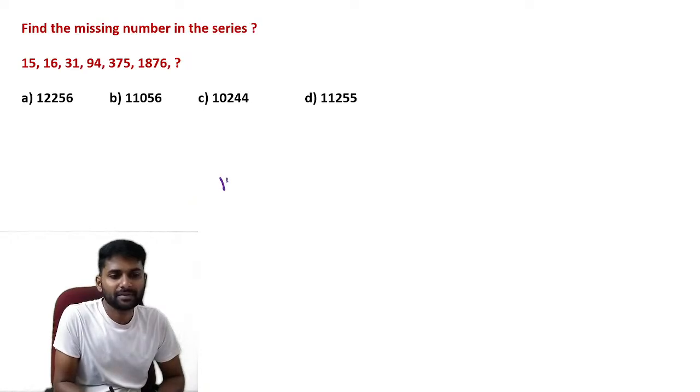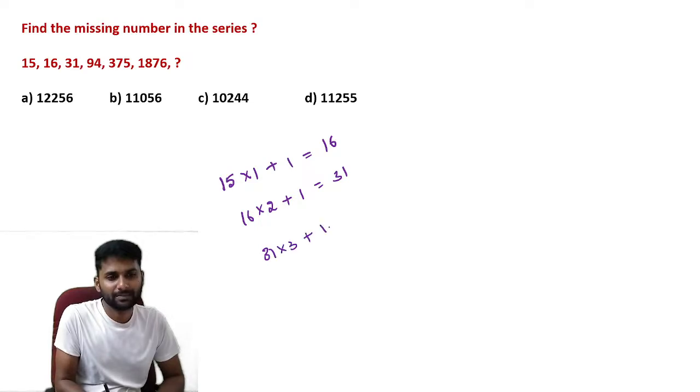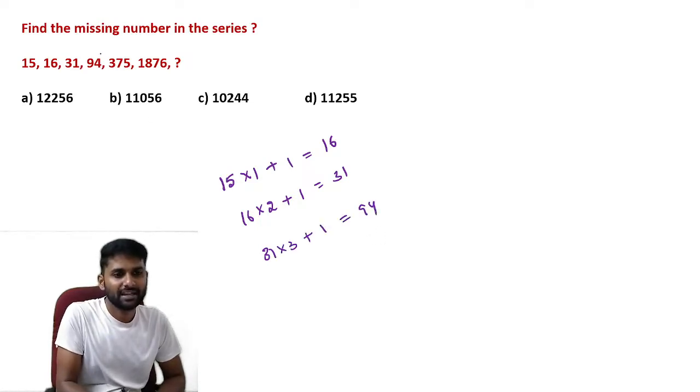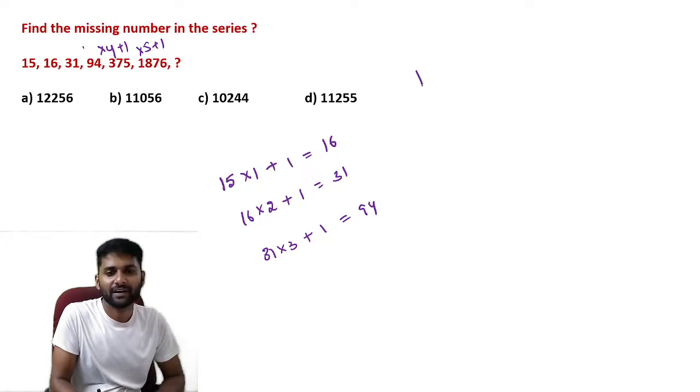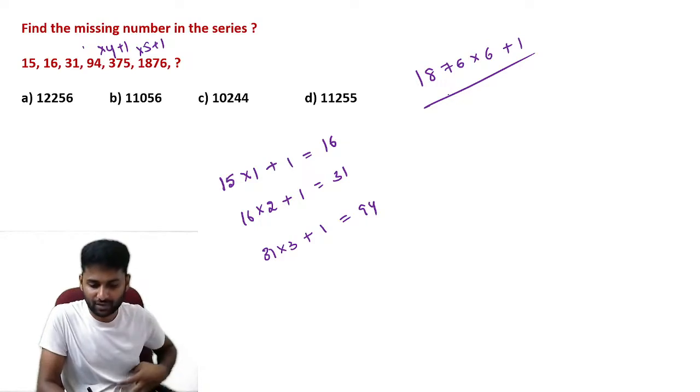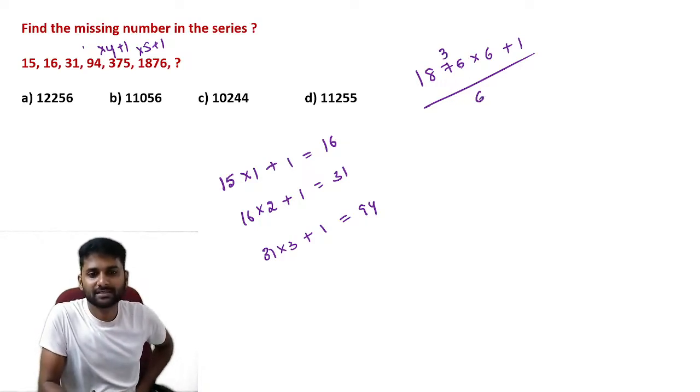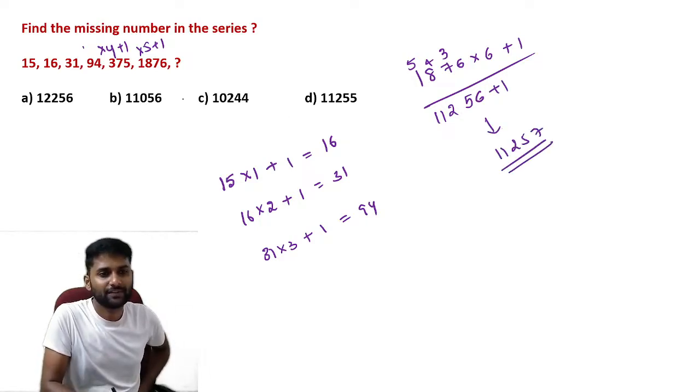Now 15 becomes 16, means 15 plus 1 is equal to 16. Now 16 multiplied by 2 plus 1 is equal to 33. 31 multiplied by 3 plus 1 is equal to 94. Next in the sequence, surely it is times 4 plus 1, then times 5 plus 1. Finally, if you want the answer, 1876 is multiplied by 6 plus 1, and that becomes your answer. 6 sixes are 36, 7 sixes are 42, 45, 48 plus 4 is 52, 6 1 is 11, plus 1. So the answer is 11,257. 11,257 is the correct answer.